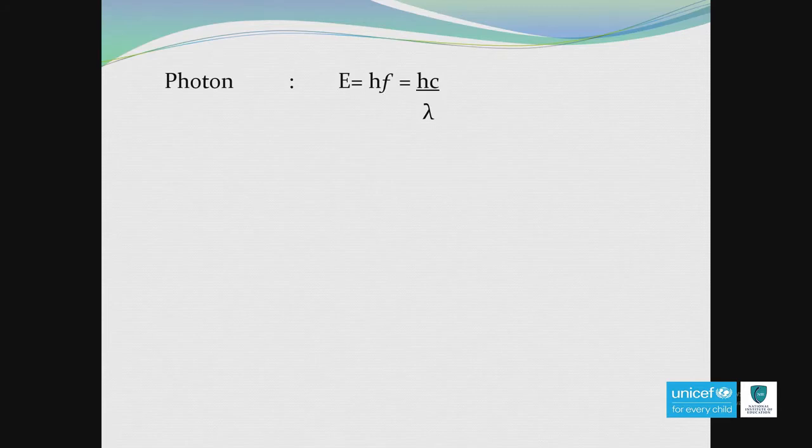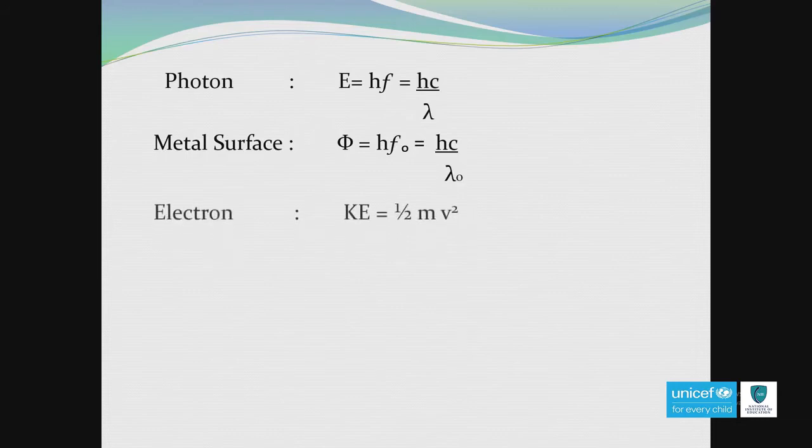In a similar way, if you are considering the metal surface, there is threshold frequency, threshold wavelength and work function. So, the equation connected to work function is hf0 or hc over lambda0. And who is the third one? Here we already discussed photon and metal surface. The third one is the emitted electron. For the emitted electron, the equation is kinetic energy is equal to half mv square.